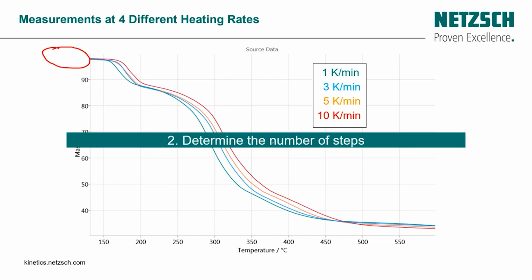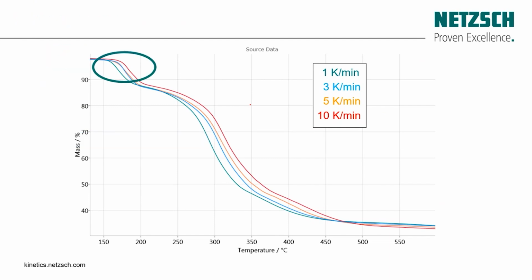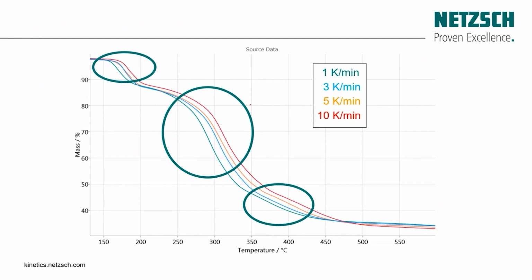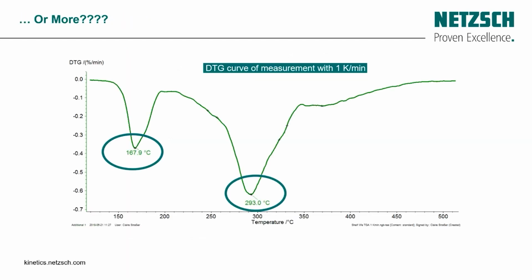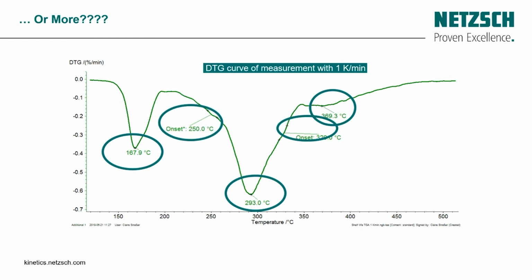So after importing the data, how can we determine the number of steps? The easy way is just visual inspection of the curve. We can see that we have the first mass loss, the second mass loss, and the third mass loss. But in this case, is it true that we have only a 3-step process? That's why sometimes we need to do more investigation, and by using the DTG measurement,